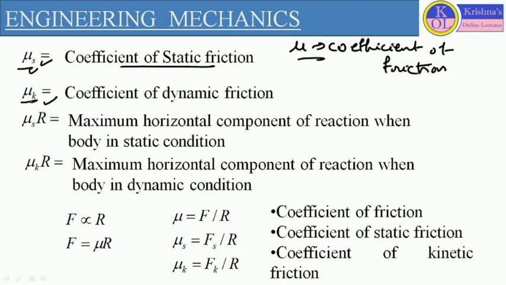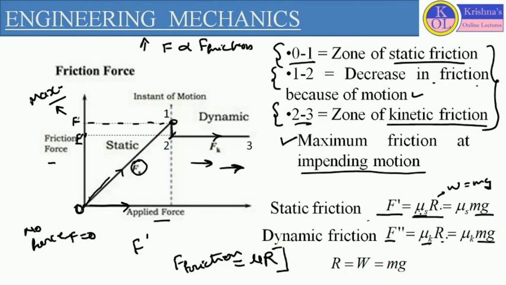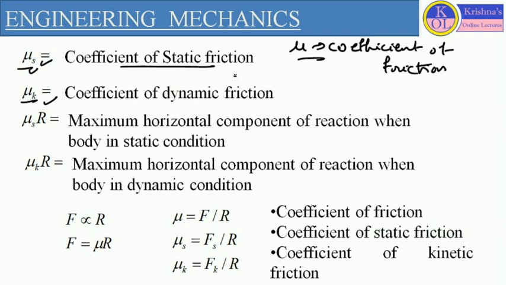That's why the value of friction force during the static zone is greater compared to the kinetic zone, or during the motion. So this diagram represents the idealized graph of the friction force, and these are the formulas by which we can define the value of friction force in terms of static friction and dynamic friction, and it depends on the value of coefficient of friction for the static condition and for the dynamic condition.